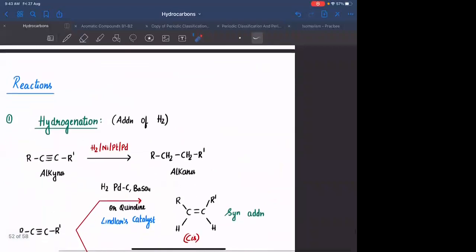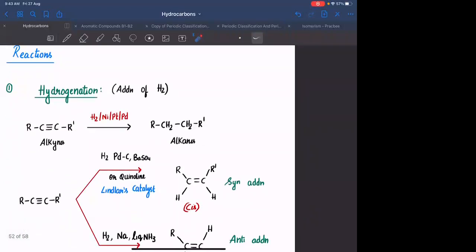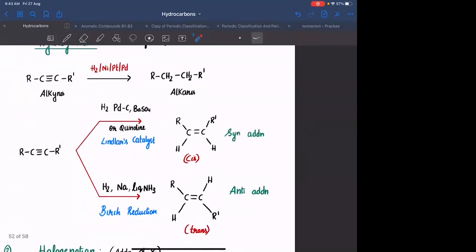Okay. Then we have seen reactions, hydrogenation, addition of H2. If you are simply adding H2 in the presence of nickel, platinum, palladium, you will end up forming alkanes. If you are adding H2 in the presence of a poison like palladized carbon, BaSO4 or quinoline, which is called as Lindlar's catalyst, you will have syn addition, leading to the formation of a cis alkene.